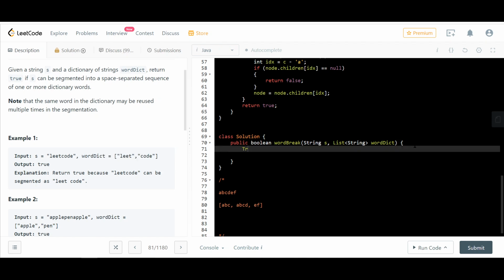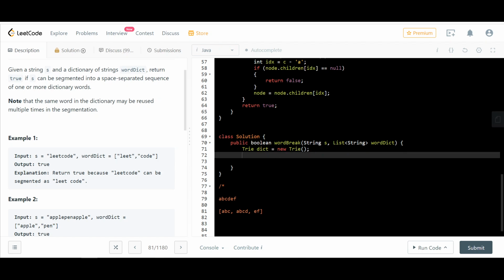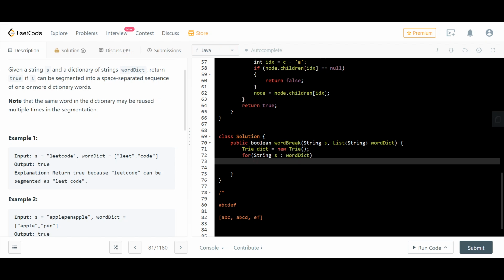So trie, what do I call it? I just call it dictionary equals new Trie, and I do for each string s in word dictionary, I add it in the trie, which is dot insert, I think.